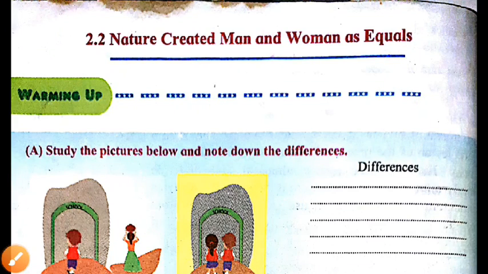God loves all creation on earth equally. We find that there are two races on earth: first is man and second is woman. If you think about all the holy books, all the religious books, one thing is common in all of them: nature, or God, created man and woman as equal. On this topic our lesson is 2.2, Nature Created Man and Woman as Equal.